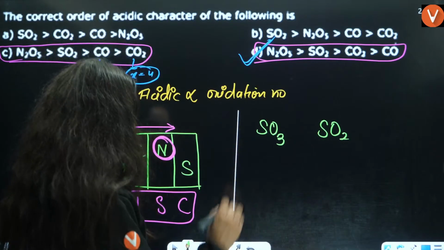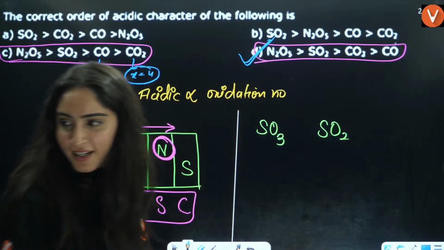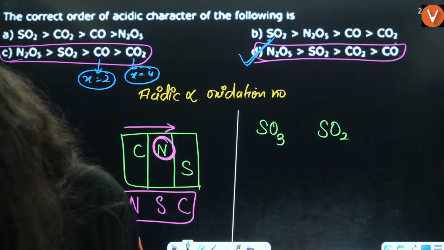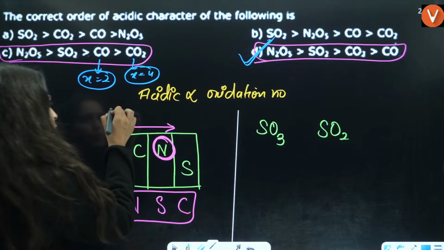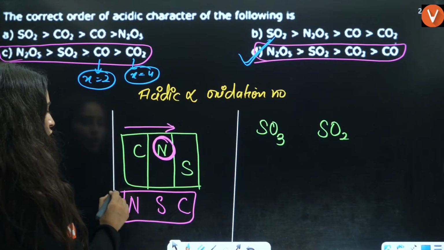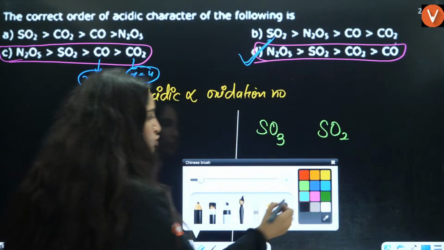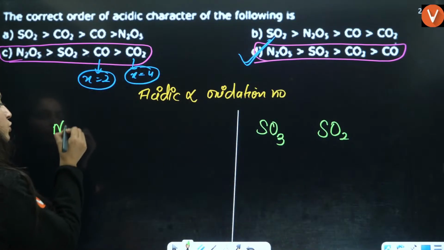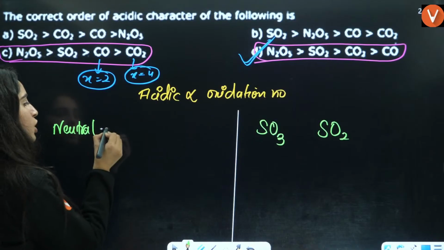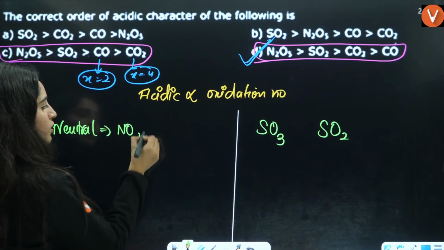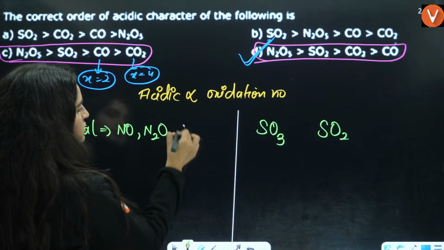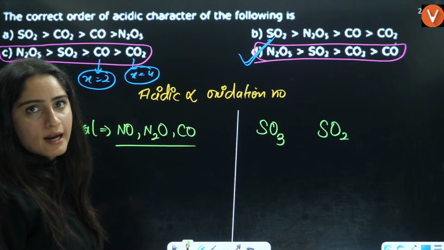Very good. Now, Shivans has also told one thing, that ma'am, CO is neutral. Chalo, let us talk about why he is saying it is neutral. Let's talk about the neutral oxides here. What are neutral oxides can also be asked to you. Neutral oxides are NO, N2O and CO. These are the neutral oxides that you have.